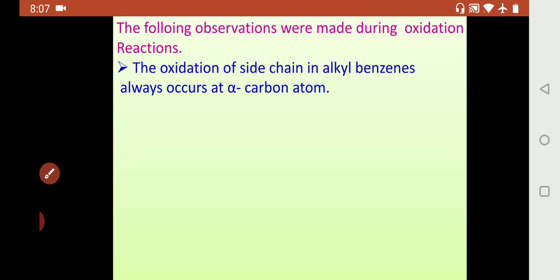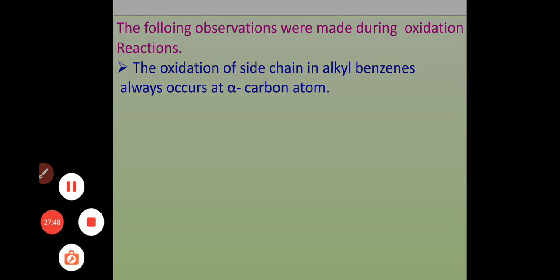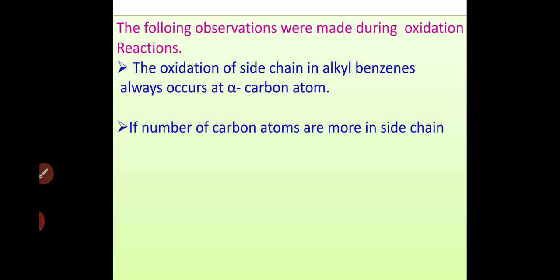Now, what is the second point? The second point to be noted is, if the number of carbon atoms inside the side chain is more, then the oxidation is fast. What does it mean?